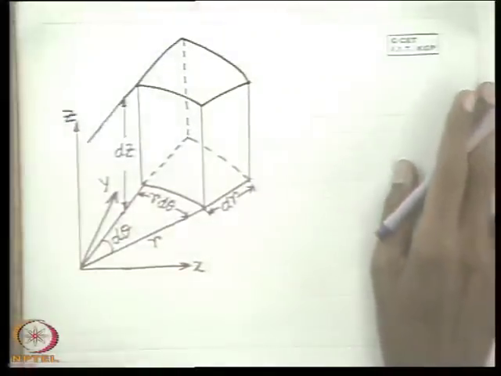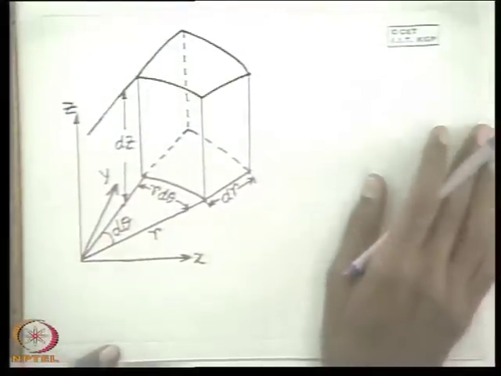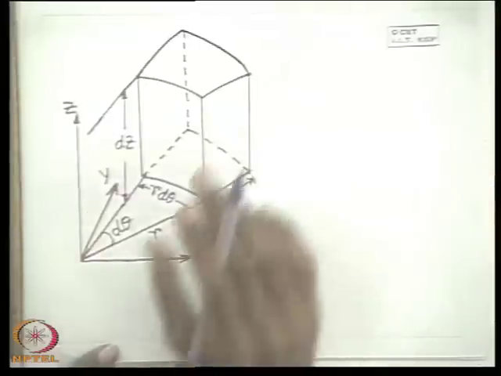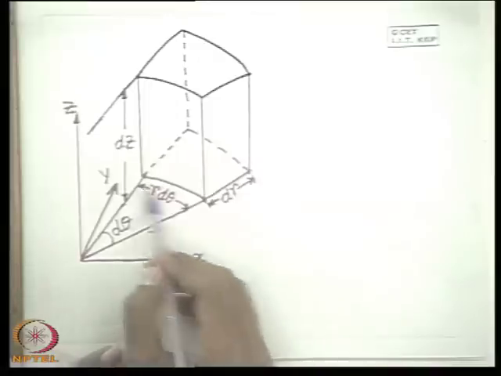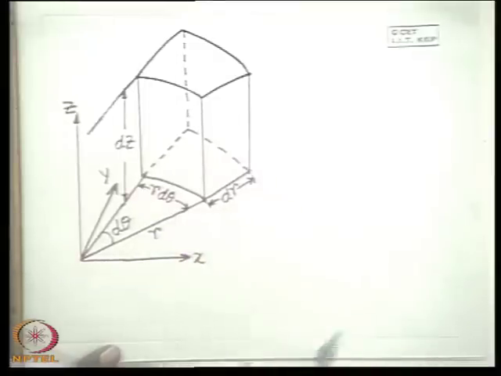What I told in the last class is that if we have to derive the continuity equation from the fundamentals, meaning application of the conservation equation to a control volume, then the first step is to take the control volume appropriate to the coordinate system. Now look at this figure.